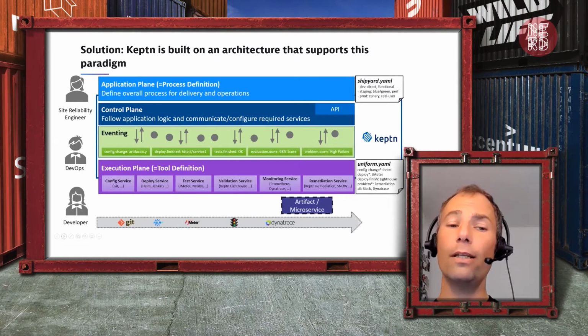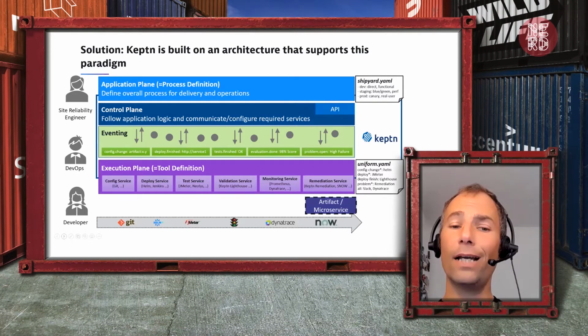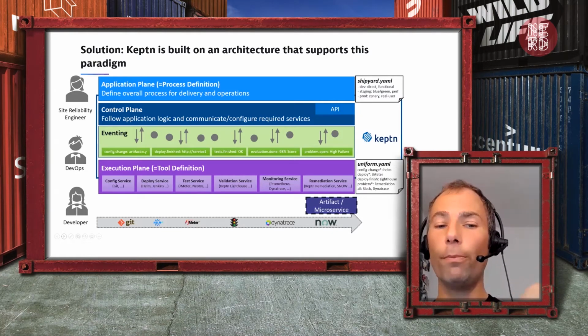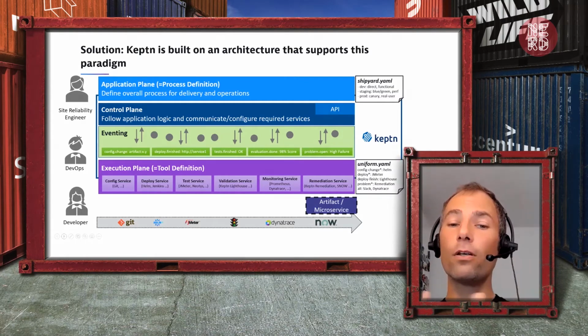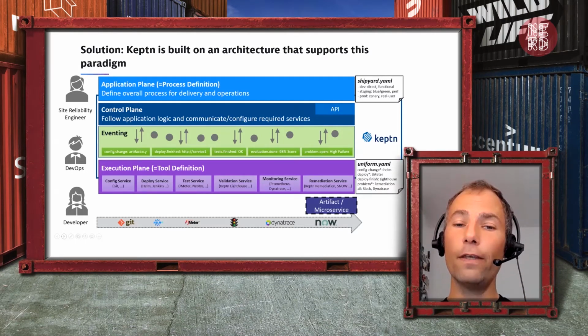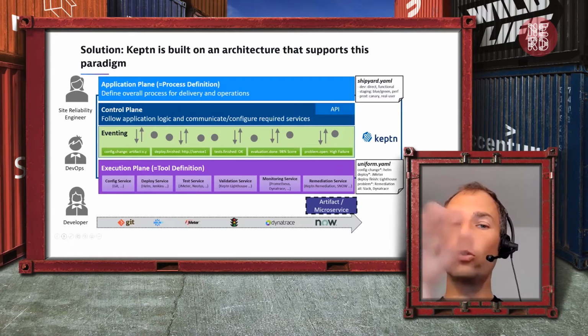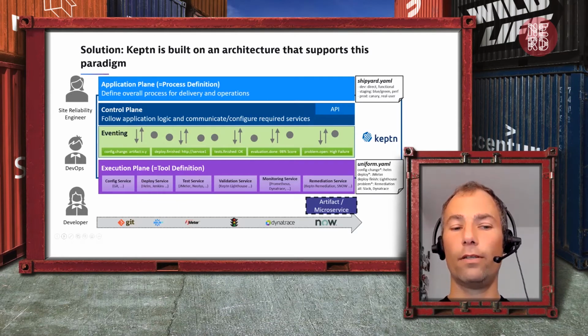And Keptn is really executing the workflow by sending an event, in the beginning a configuration change, then a deployment event, then a test event, and with this, moves the artifact forward. The great thing is, at any time, the process can be changed by one team, the tooling can be changed by another team, and the developer is still interacting with it in the same way.